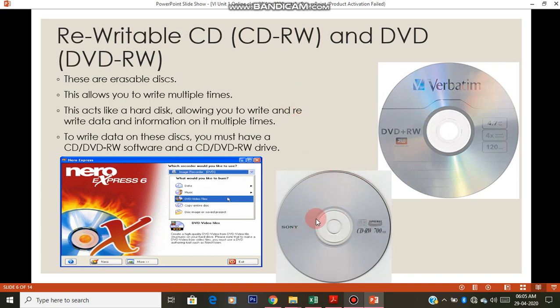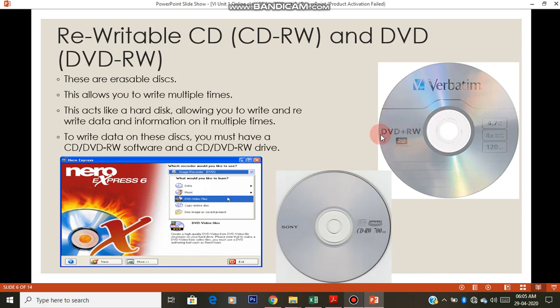You can erase the previous data which is saved on the CD or DVD, and you can add more data into it. Even you can delete the things you have added previously. On the CDs when you buy, you can see it is a little bit higher in price compared to the recordable one.